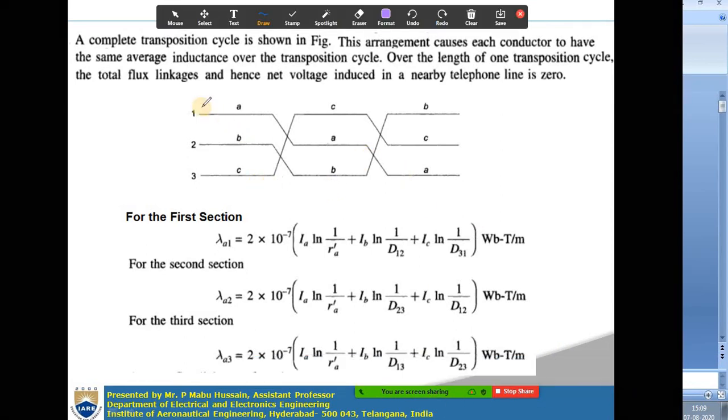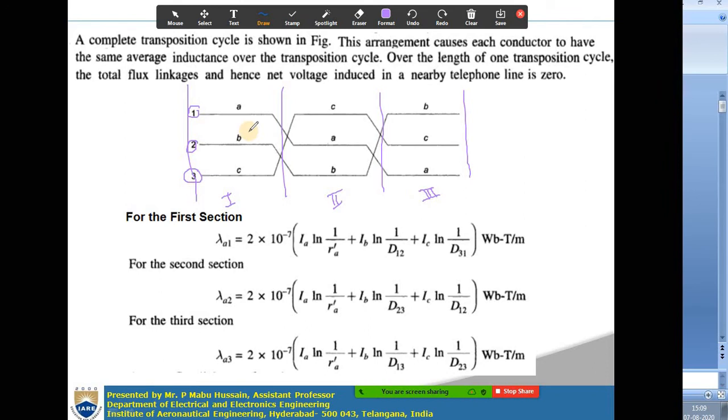Observe this diagram. These are the positions, 1, 2, 3, and from here to here is the total length of the transmission line. The total length will be divided into 3 sections, and those 3 sections will have the same length. The total length will be divided into 3 equal lengths, or 3 equal sections you can say: section 1, section 2, section 3.